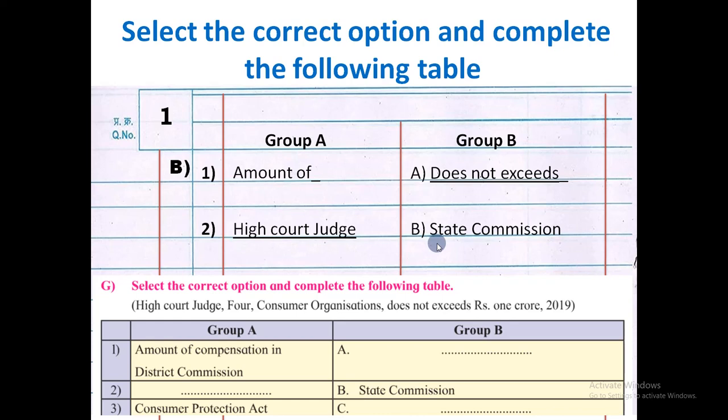I would like to give you one tip. Whenever we read any type of MCQ, first try to understand from which chapter it is asked. Once you understand from which chapter it is asked, it is easier to find the right answer for that question.